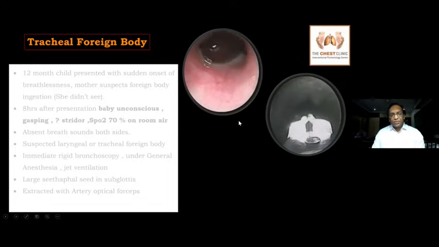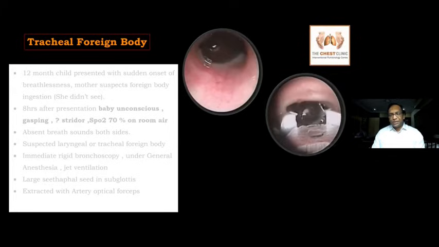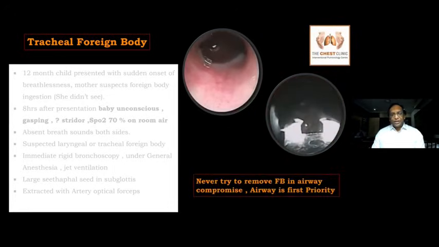Once the oxygenation comes to normal, then with the help of optical forceps, because it is a Sitaphal seed, a hard foreign body, and the optical artery forceps has a very good grip, I was able to remove it easily. So what we have to learn here: never try to remove a foreign body when there is an airway compromise. Always airway is the first priority. So maintain the ventilation first, then attempt removal.